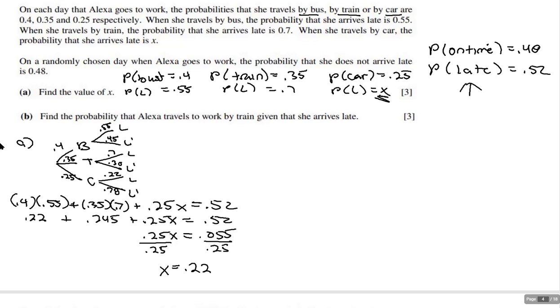0.78. Right? Okay, so now, find the probability that Alexa travels to work by train given that she arrives late. So pause that and see if you can come up with an answer for that, and then start back up again.